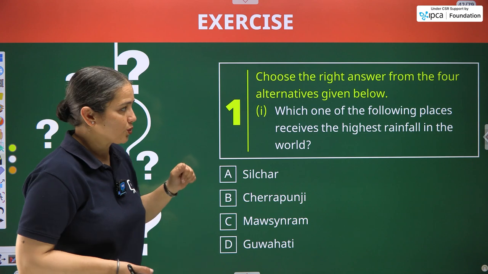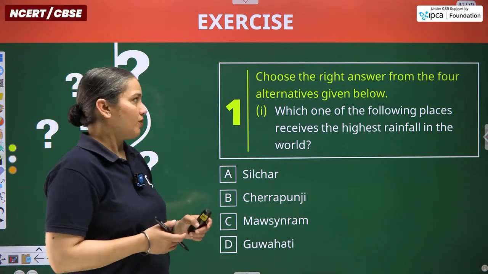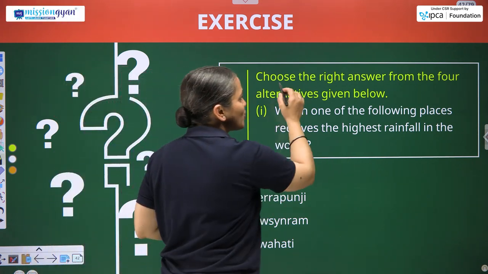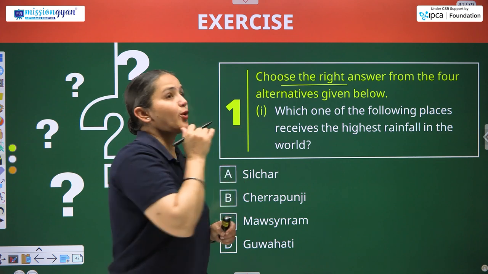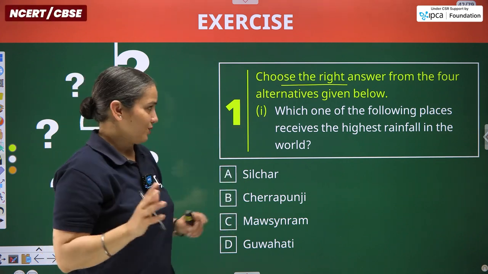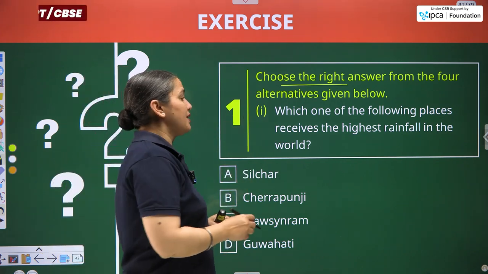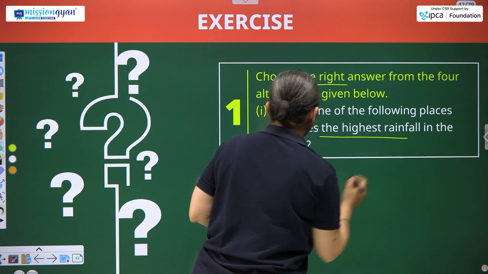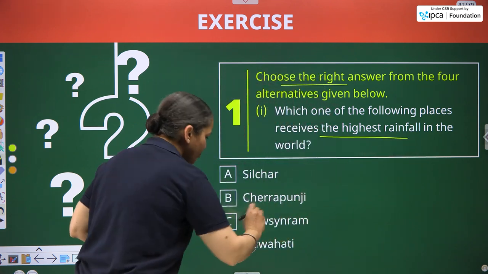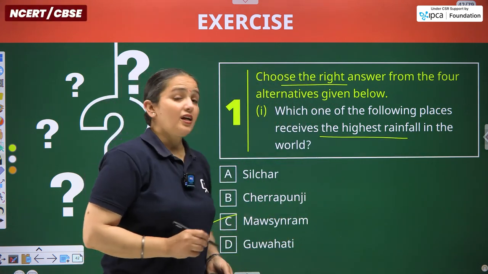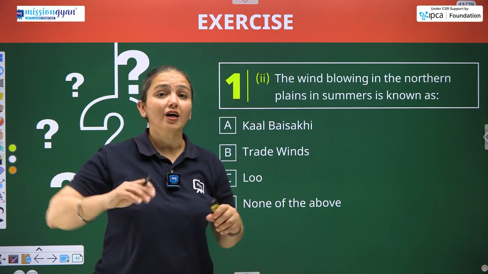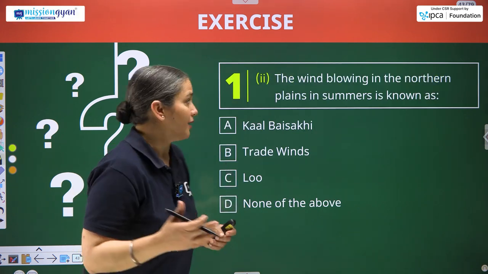So here is the first question from the MCQs part, or you can also consider it as choose the right answer from the 4 alternatives. Both are the same only. Which one of the following places receives the highest rainfall in the world? Mawsynram. So certain answers have to be learned. You can't take out just an idea.